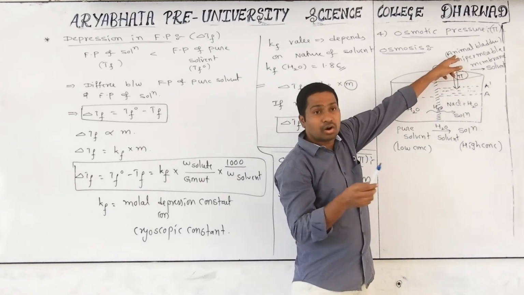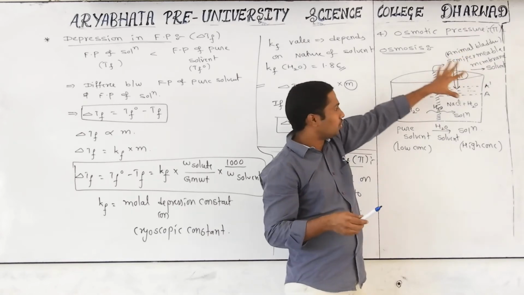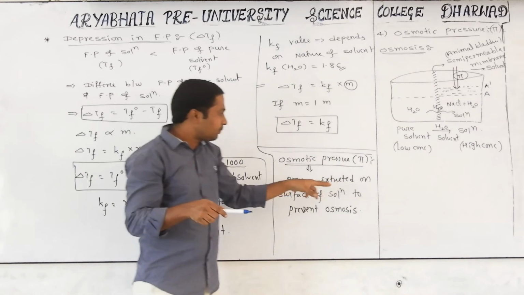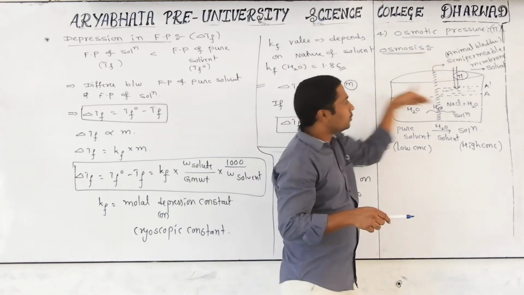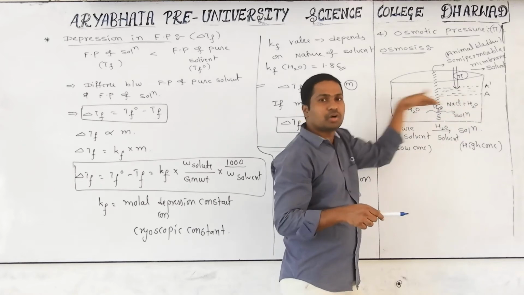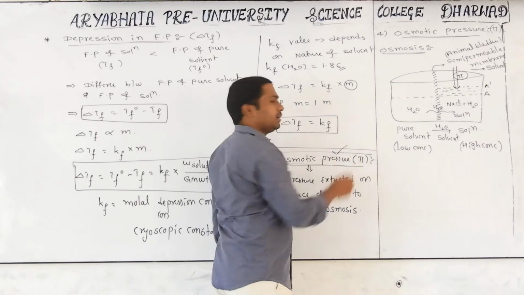Animal bladders, cellulose acetate or copper ferrocyanide can all act as the semi-permeable membrane. The pressure exerted on the surface of the solution to stop this inflow, to stop this osmosis, is called osmotic pressure. It is a colligative property.